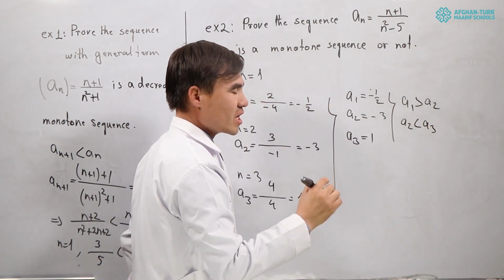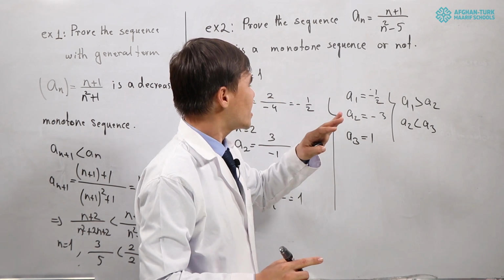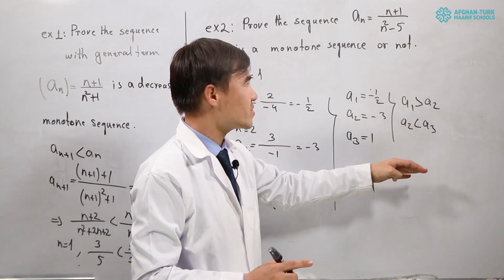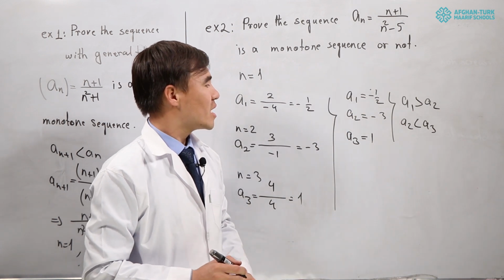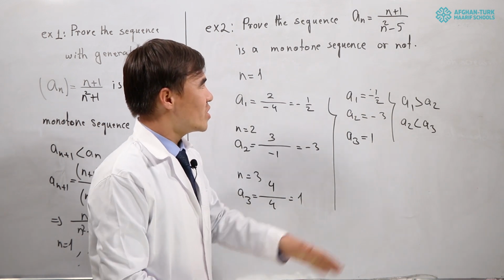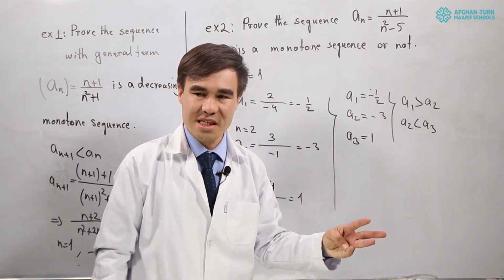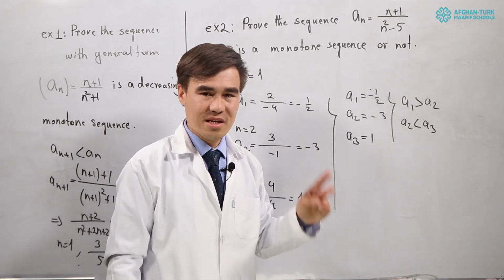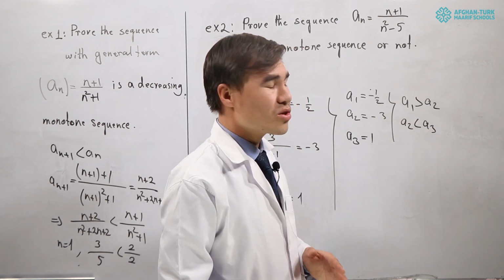For this reason, it cannot be, because the conditions which we must have for a monotone sequence do not hold. For this reason, the sequence given to us is what? Non-monotone sequence. Because we said to have a monotone sequence, it must be completely decreasing, increasing, non-decreasing, or non-increasing. For this reason, it cannot be chosen as any monotone sequence.